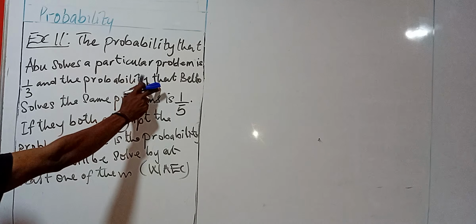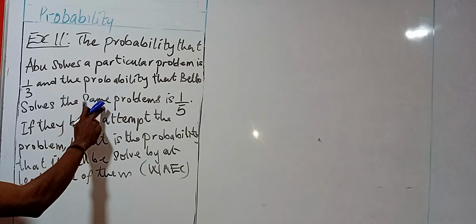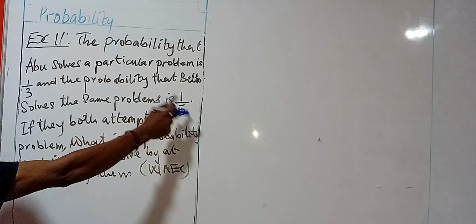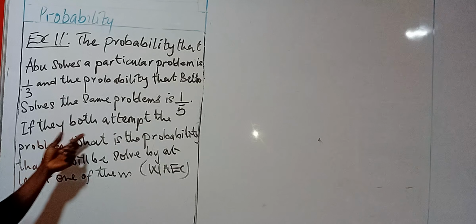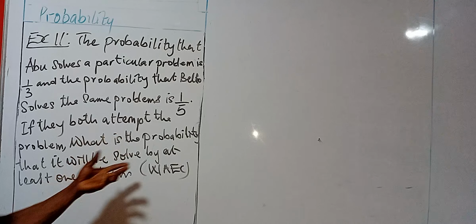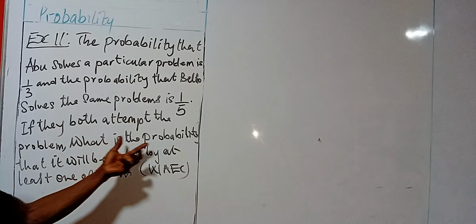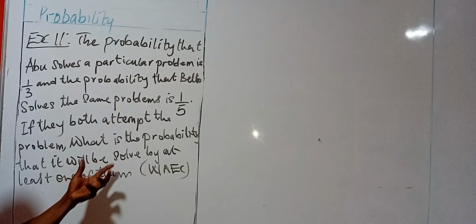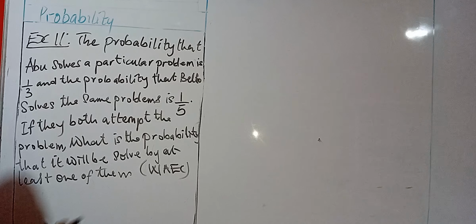And the probability that Bello solves the same problem is 1 over 5. If they both attempt the problem, what is the probability that it will be solved by at least one of them?